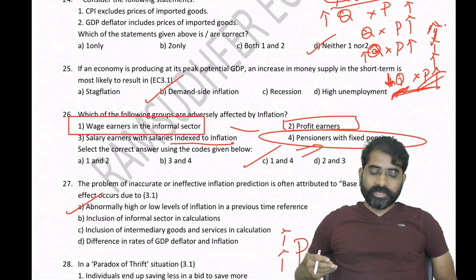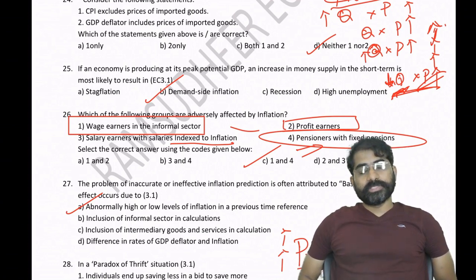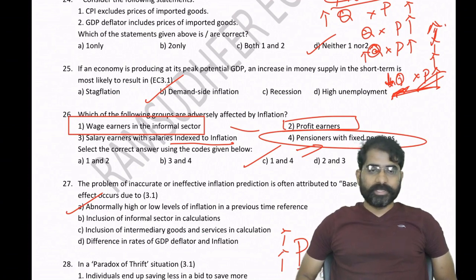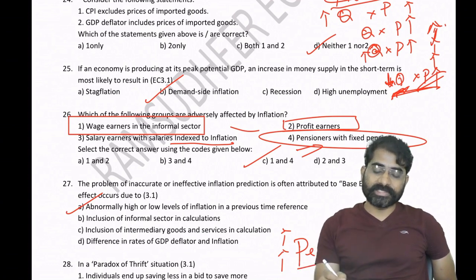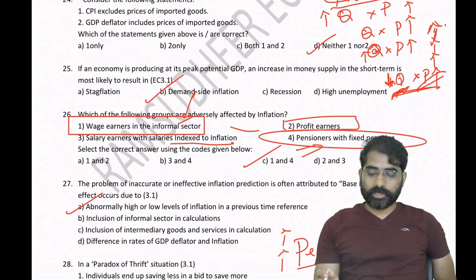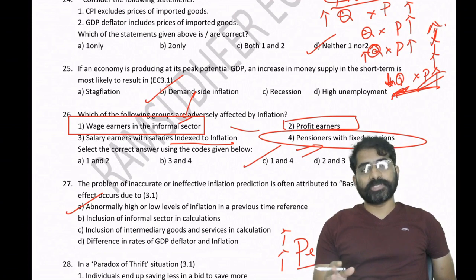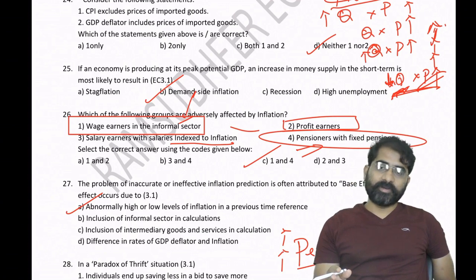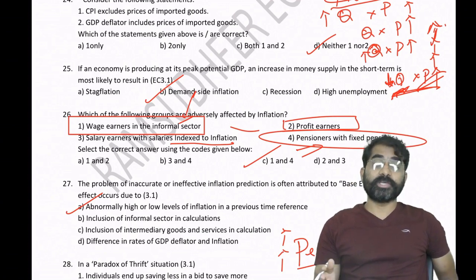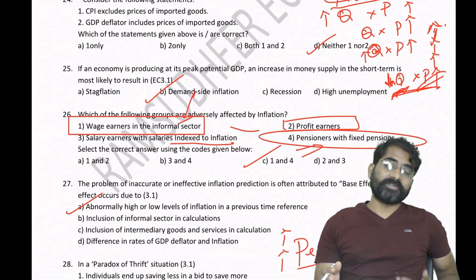Similarly, somebody who is working in the informal sector cannot go and say, inflation is too high, so please increase my salary. Their bargaining capacity is less in the informal sector. So therefore these two are going to lose. A profit earner is not going to lose because he has an option to increase the prices. I'm selling a product, my cost is increased, so what? People may not buy my product, but I have a choice: I'll increase the price.